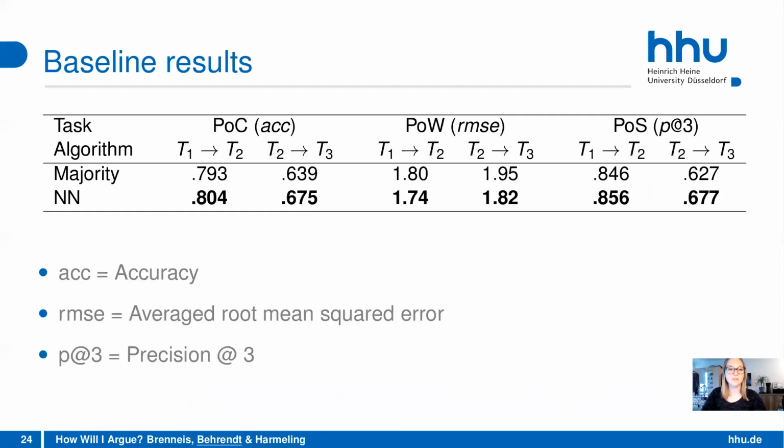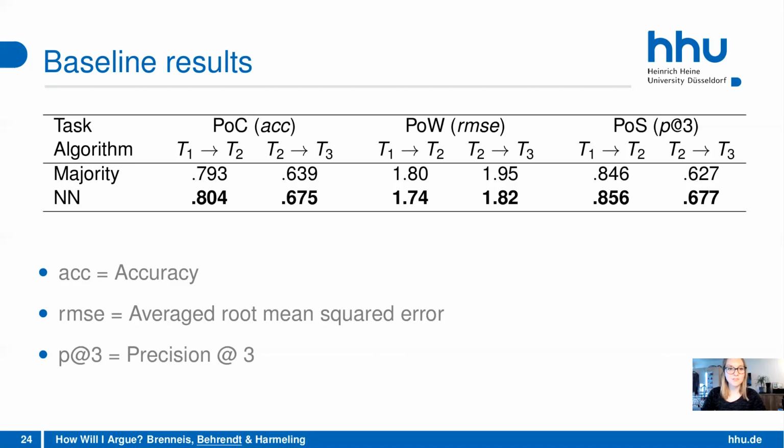So these are now the results of our baseline methods. They are not that important, as we want to publish the dataset, and you can, of course, come up with your own methods that are probably better than our methods, but just to show you that you can have some meaningful results on the data. We show you here some baseline results, and for every task the nearest neighbor classifier works a bit better on the data than the majority classifier. So these were some baseline results, and you can also use them as a starting point. If you look at the data, the code for all the baseline methods is also included.